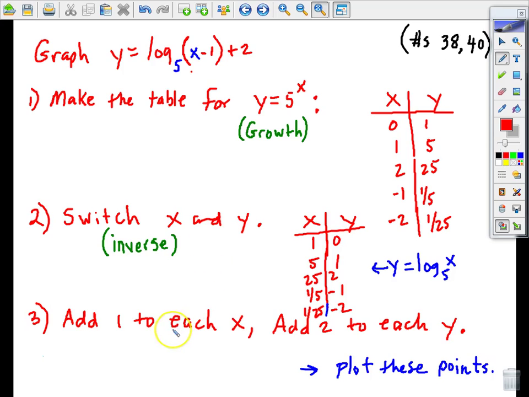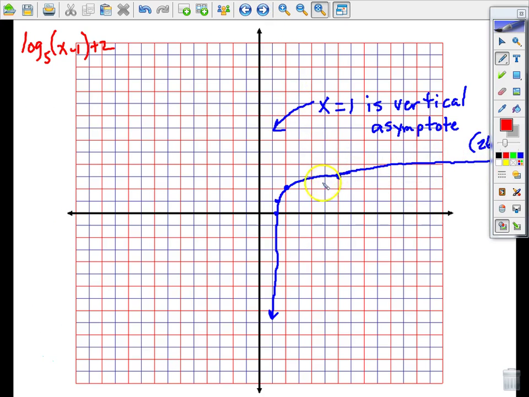Now I'm going to show you what the finished product looks like. If you don't want to take the time to do it, that's okay. Just trying to save a little bit of time here. But first of all, just raise your hand if you're not sure how we accounted for the translation. Why did we add 1 to every x? Why did we add 2 to every y? Is everybody clear on that? Okay. Now, here's what your log function should look like.